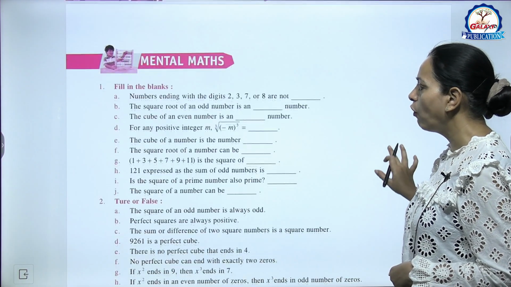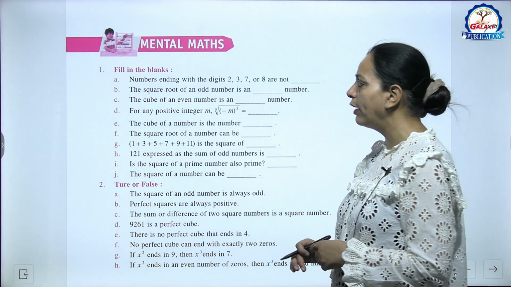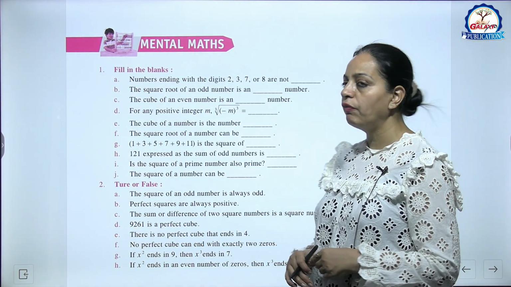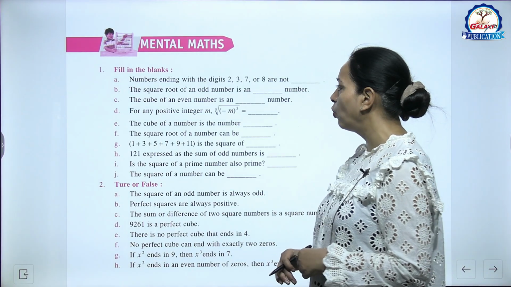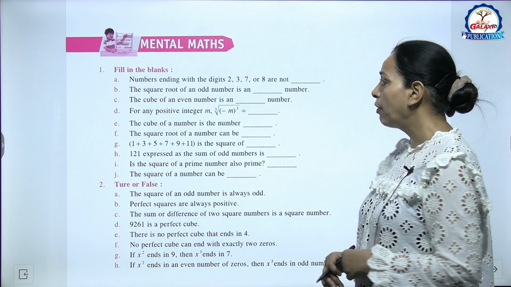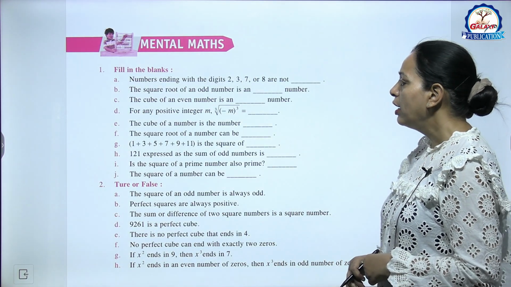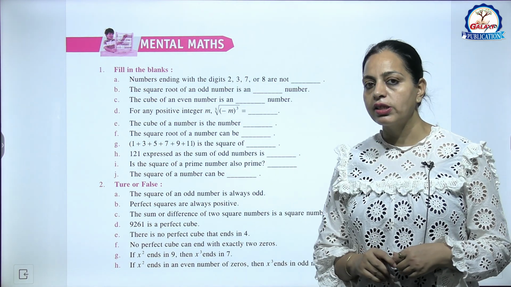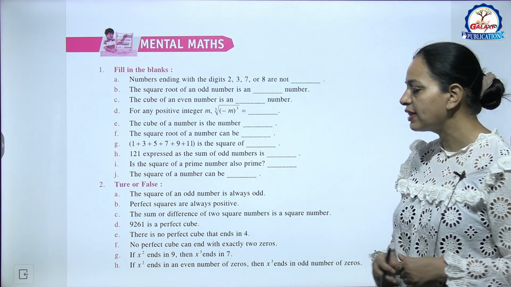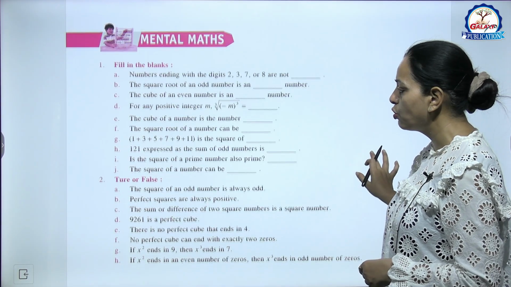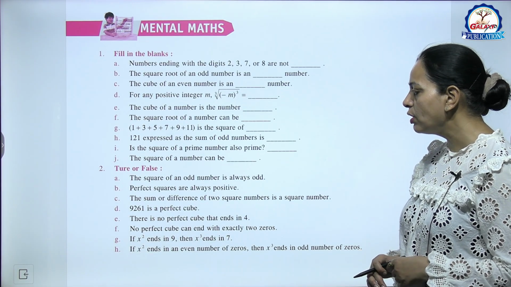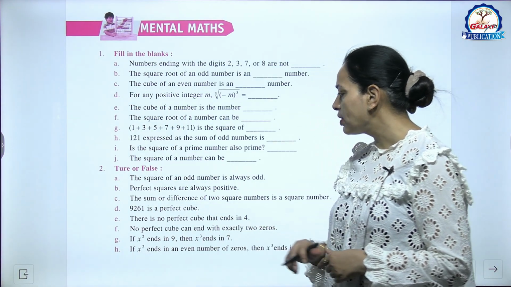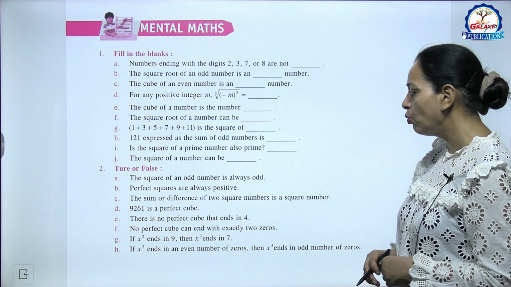Now this is the time of mental maths. Question number 1, filling the blanks, like here A part, numbers ending with the digits 2, 3, 7 or 8 are not perfect squares. Okay. Now B part, the square root of an odd number is an odd number. Similarly you can try the rest of the statements. Then question number 2 is state true or false. Like here B part, perfect squares are always positive. Yes, this is true. Okay.